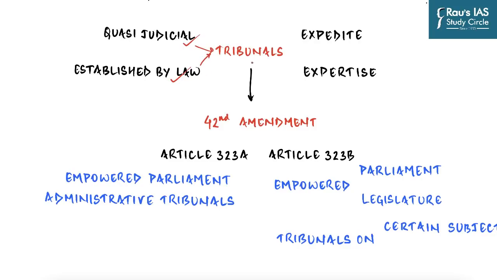Now the obvious question which arises is that when we have such an extensive system of judiciary, we have lower courts, we have high courts and Supreme Court, why do we need a separate set of quasi-judicial bodies? And there are mainly 2 reasons for that. First is that they intend to provide a platform for faster adjudication as compared to traditional courts. So we already know the kind of pendency we have in our court system, right? So the pendency of cases in courts is one of the key challenges faced by judicial system.